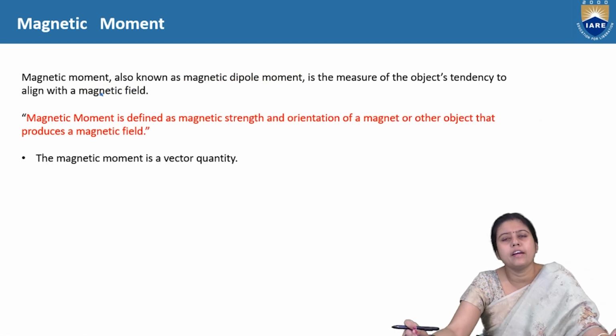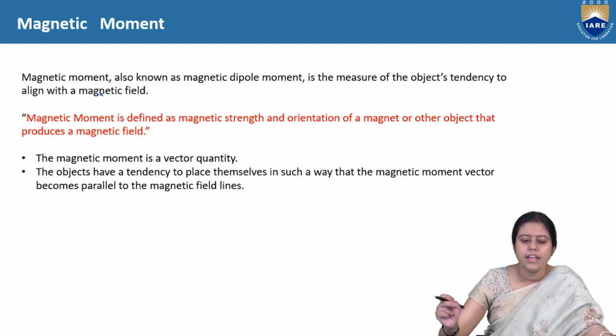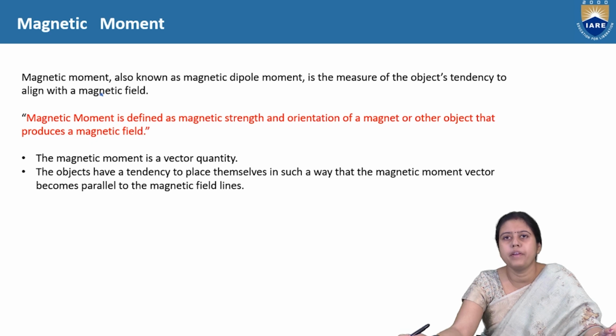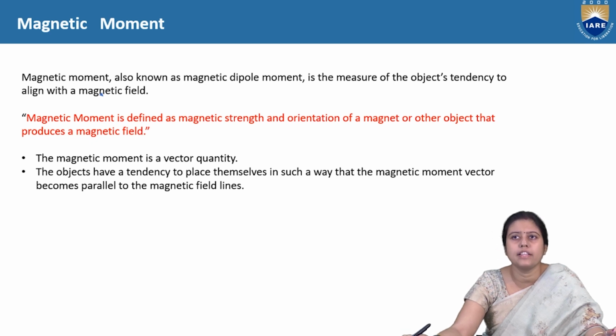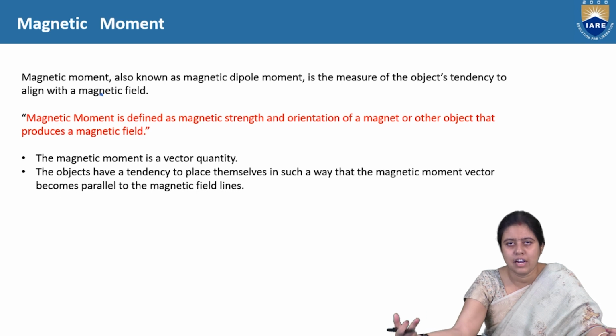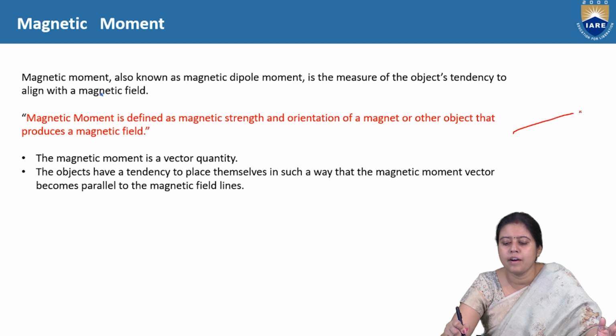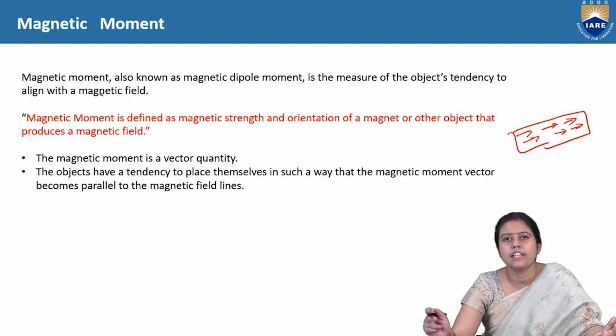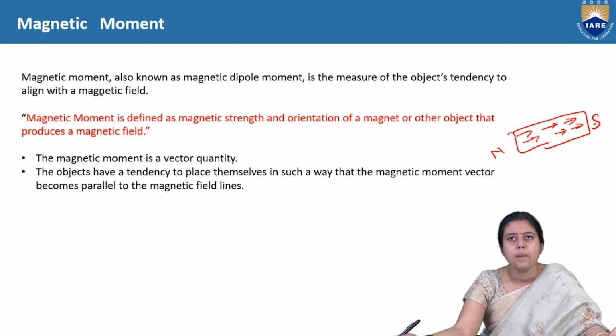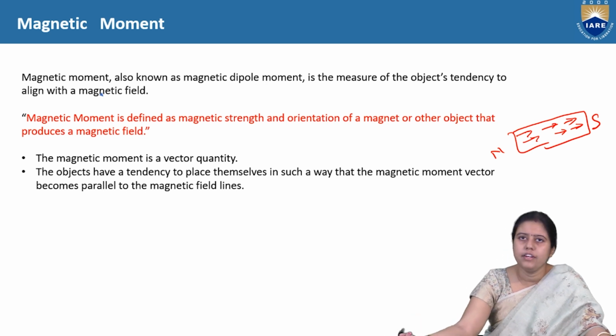So, the magnetic moment is a vector quantity. It always has a direction. Objects have a tendency to place themselves in such a way that the magnetic moment vector becomes parallel to the vector field of lines. As I told earlier in the diagram, if it is a magnet, it has a tendency to align the vector in the direction of the north pole and south pole, or parallel to the magnetic field lines.